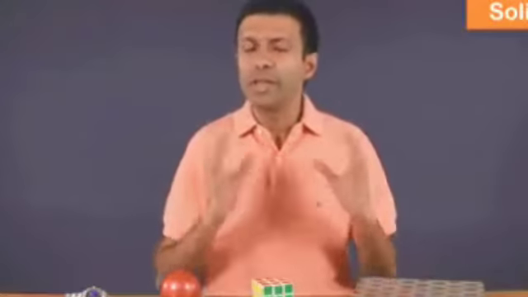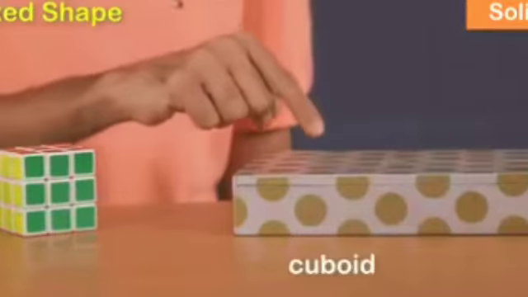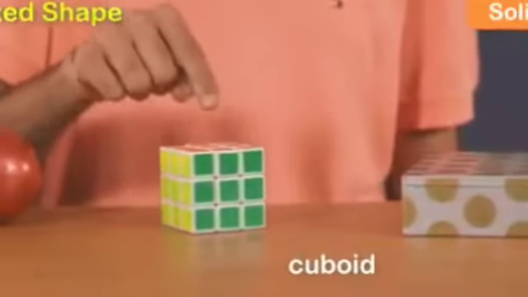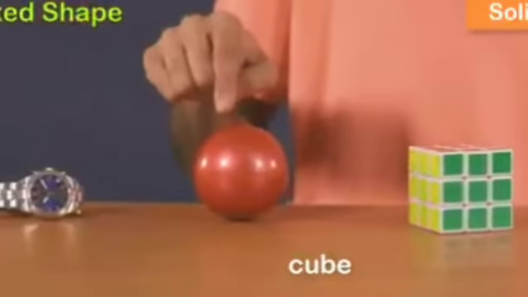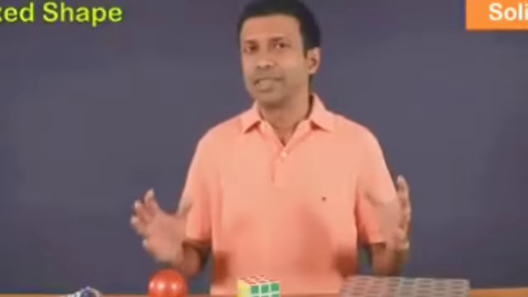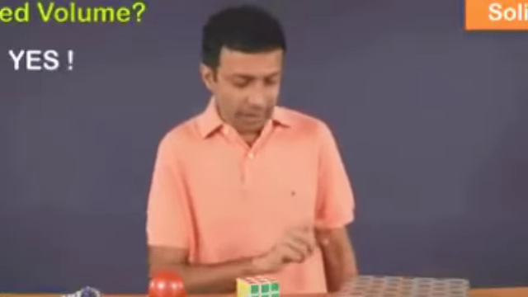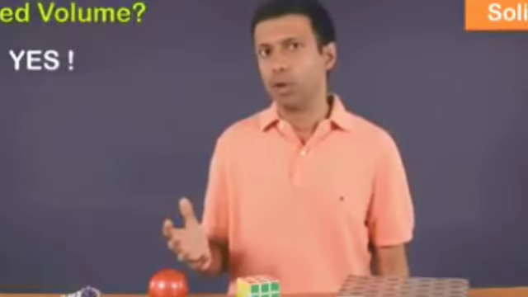Do solids have a fixed shape? Yes. As you can see here, they have a fixed shape. This is a cuboid, this is a cube, this is a sphere, and my watch has an irregular shape. So for solids, the shape does not change. Now, do solids have a fixed volume? Again, the answer is yes, because the space that the solids occupy does not change. The volume is fixed, and we can calculate that volume.